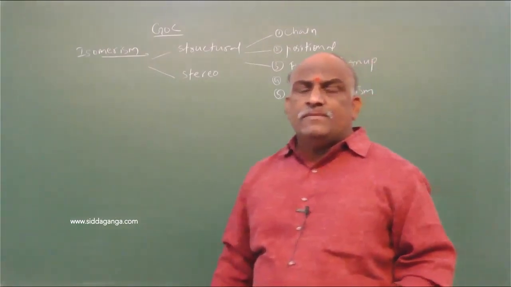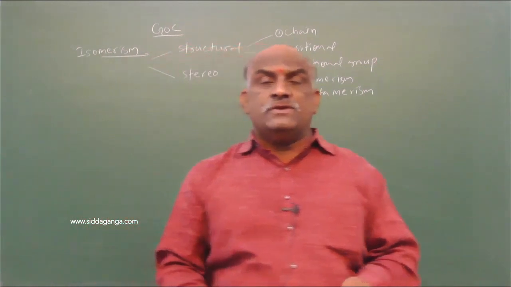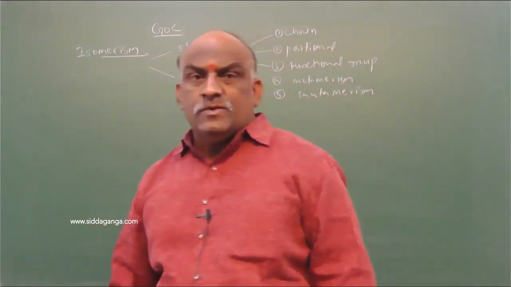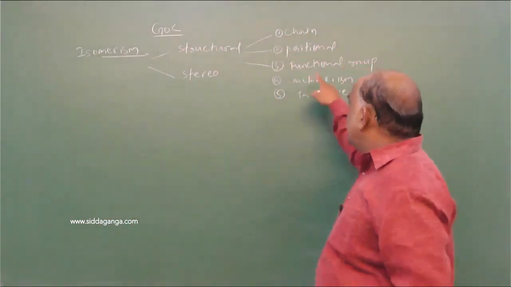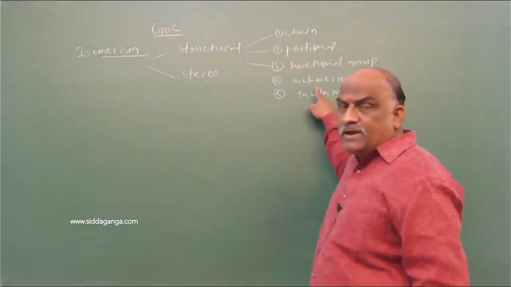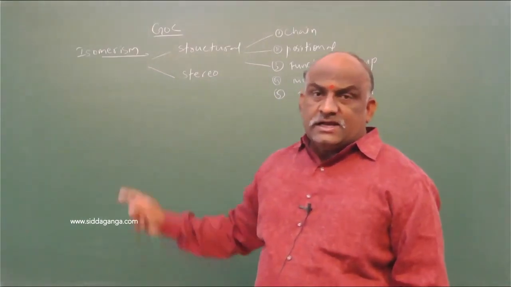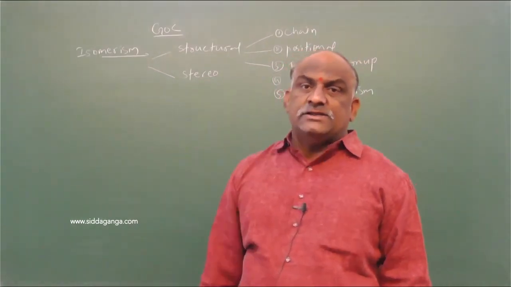These five belong to structural isomerisms: chain isomerism, positional isomerism, functional group isomerism, metamerism, tautomerism.